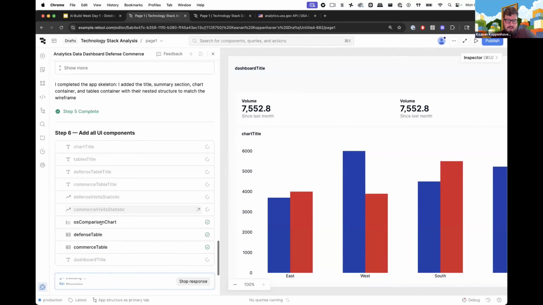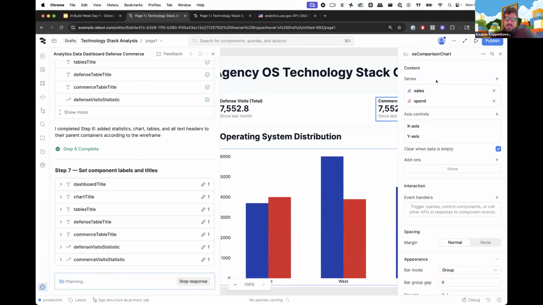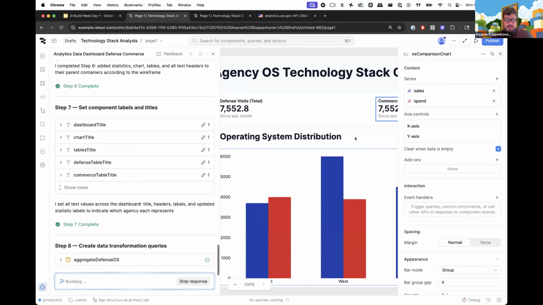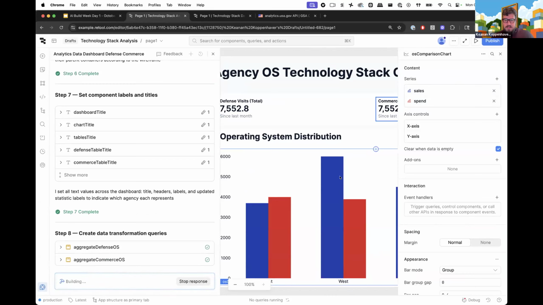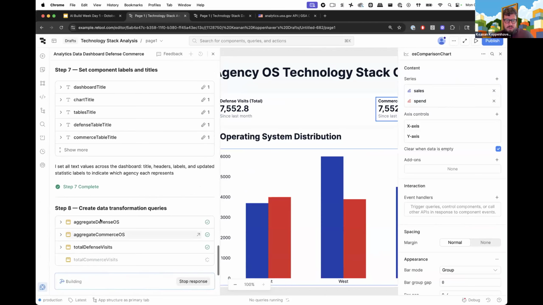And again, at any point, we can specifically look at any of these components. So if we want to say, okay, the OS comparison chart, if we click on that, you'll see that it opens the inspector over here, which, as we'll see in a little bit, because these are all just Retool components under the hood, even if you generate an app using our AI assisted tooling, you can basically jump in at any point and still make manual edits, right? So you can see these charts are basically just placeholder data for now. Sales and spend don't have any sort of correlation to the app that we eventually want. But that's where it's now writing these queries, and it's going to go in and start to fill those in.